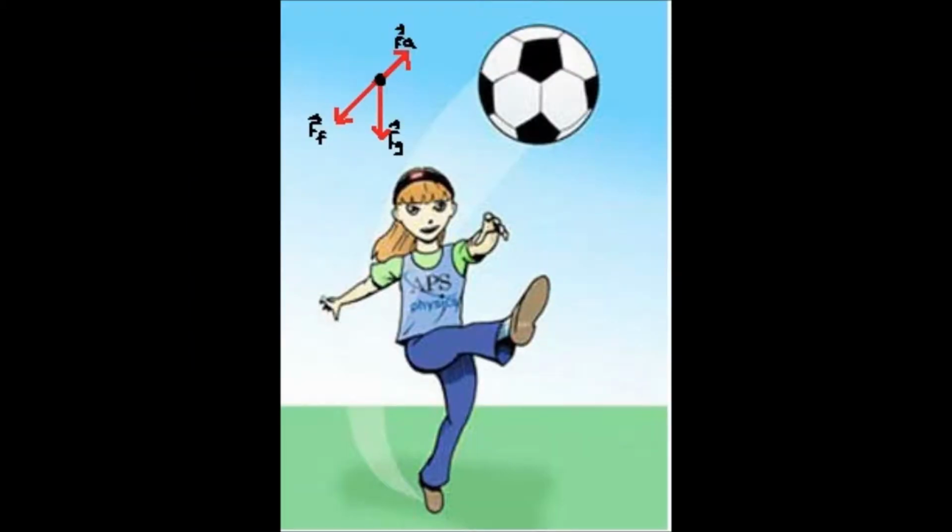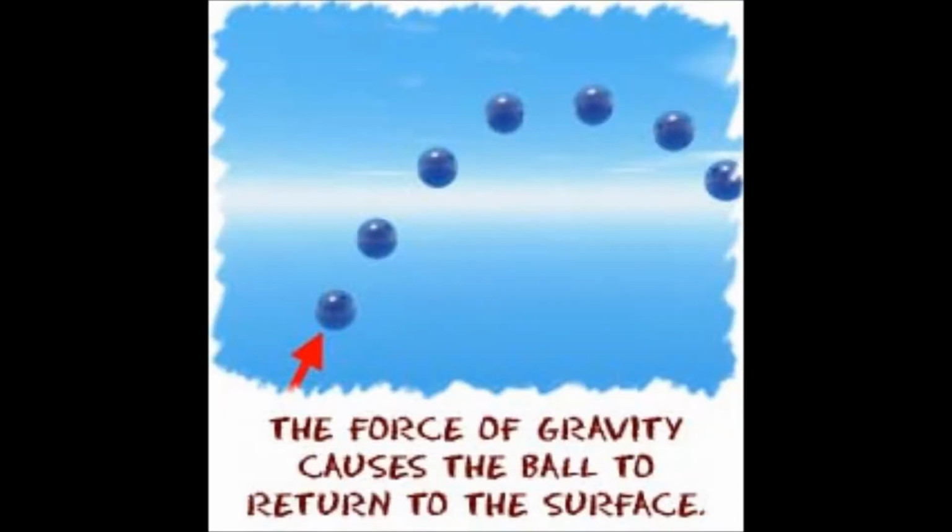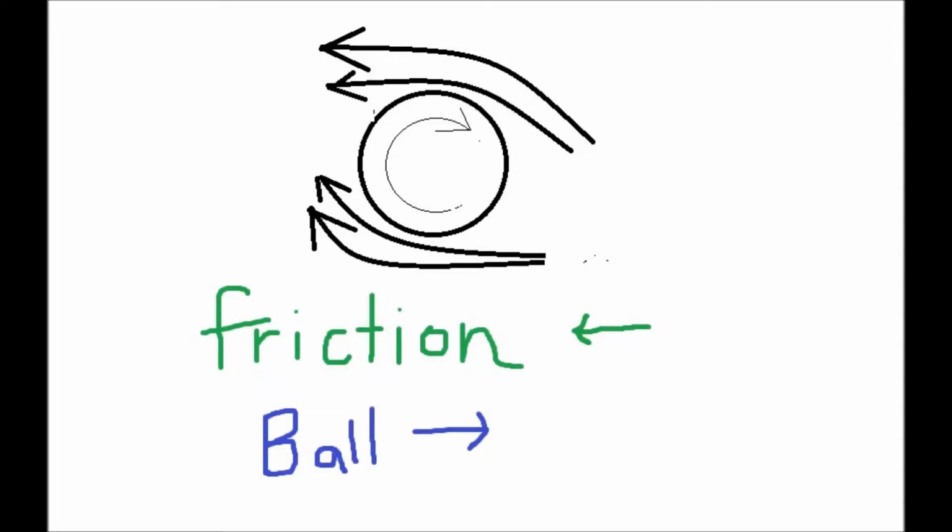When the soccer ball is being kicked, there are three forces acting upon it. There is the force applied, which is being caused from the foot kicking the ball. And then there's also the gravity force, which is pulling the ball down. The friction force happens when the ball is in air. Air is matter and friction is always present. Friction is the reason why the soccer ball will always slow down.